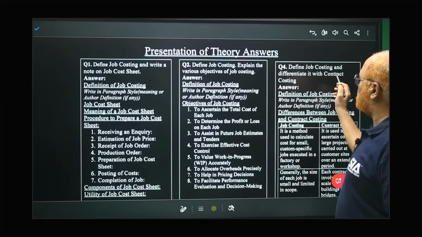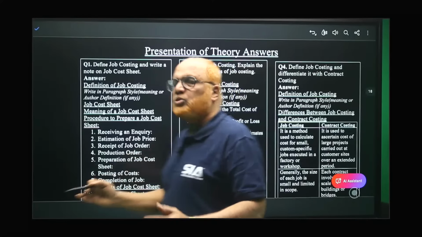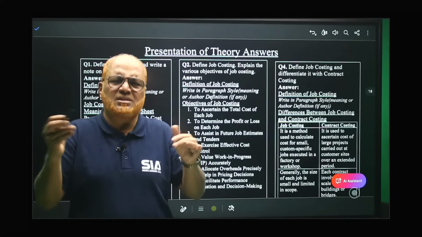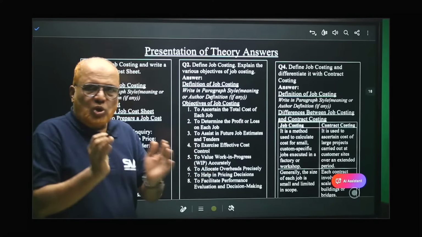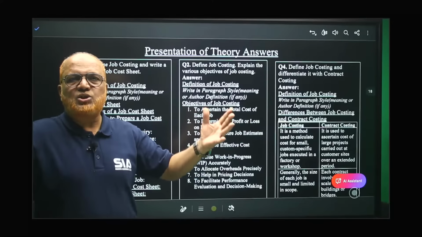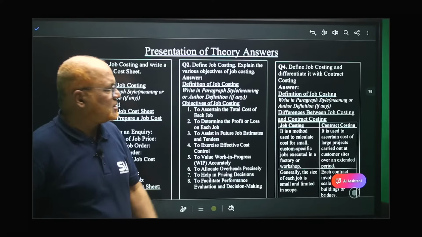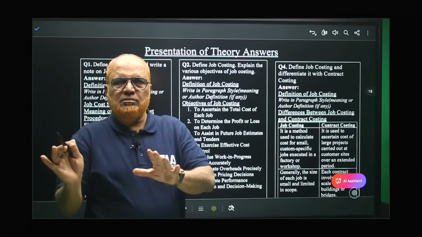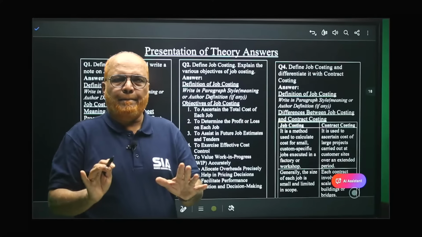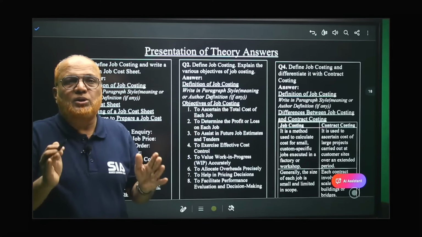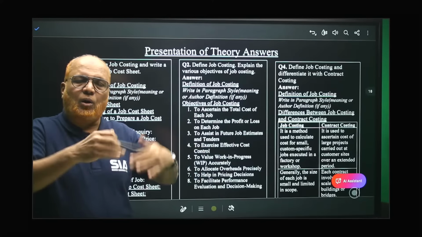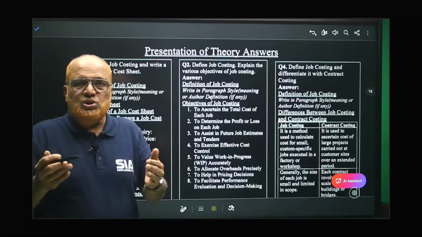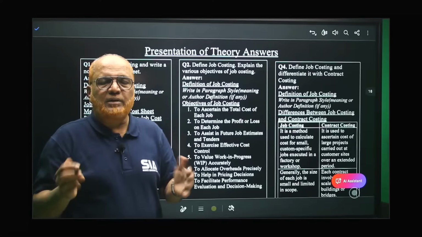Next question, define job costing and differentiate between job and contract costing. The two methods are completely different, but some similarities are also there. Job is small, job costing. Job is large, contract costing, which goes into number of years. Like these differences. So detail, you go to the material and study. But remember, these three are important questions because from the past previous year, how they are asking, we have analyzed and taken. Apart from that, other questions, if it is there in the material, go through it, that will be better.